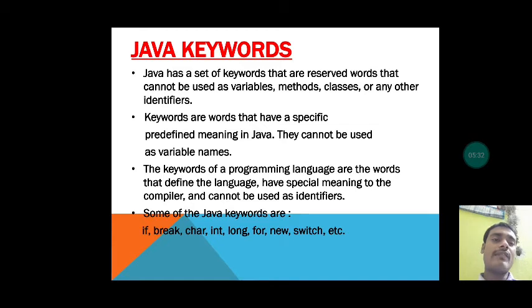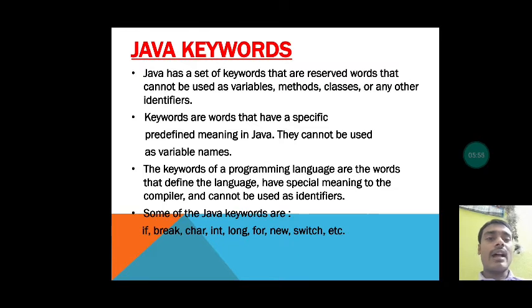Second point, keywords are words that have a specific predefined meaning in Java. There are some words in Java which have some special meaning, which are predefined, and they cannot be used as variable names.